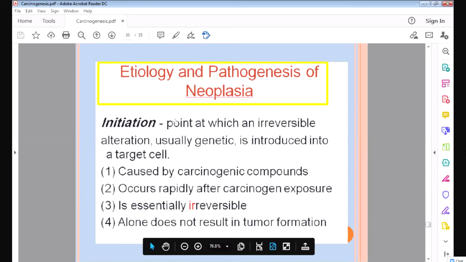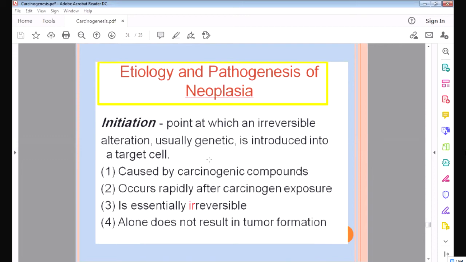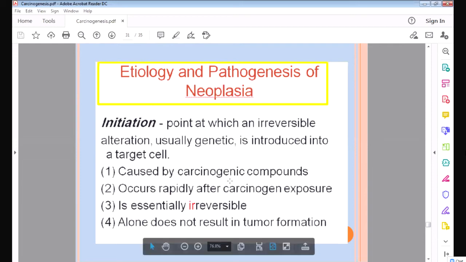So what is initiation? Some chemicals damage the DNA, they damage one gene, and that cell is converted into an abnormal cell. That is called initiation, and it is irreversible.